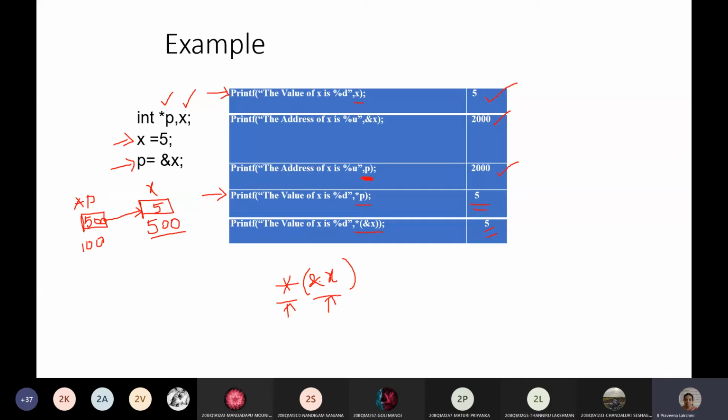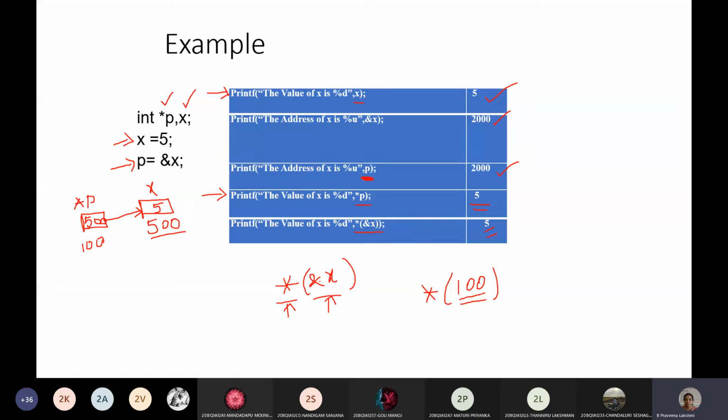Like this also we can use the pointer variables. That is, even without writing a pointer variable we can use the asterisk operator to indirectly access the value at the address location. Not only like this, you can also write it with a number. Say for example, asterisk of 100. It gives the value at location 100, because it treats this 100 as an address.